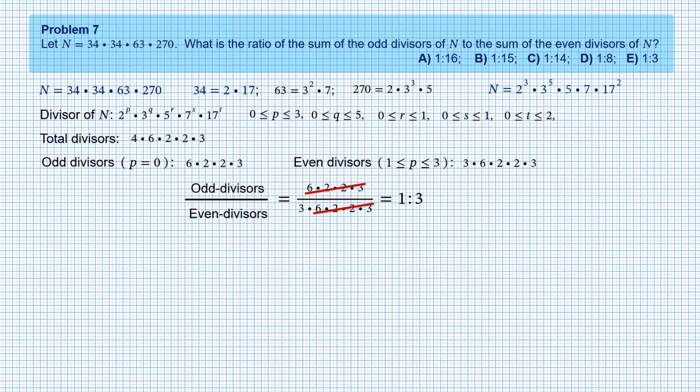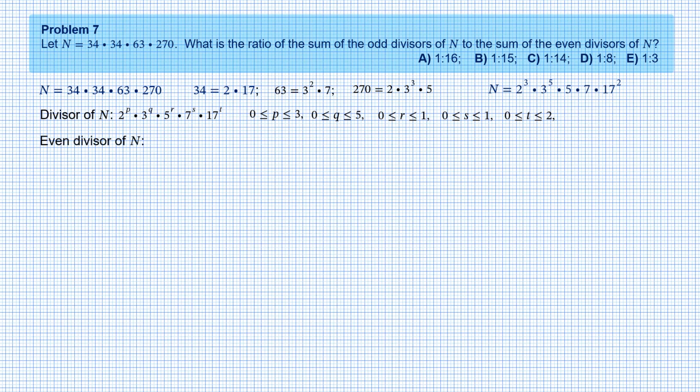It can be observed that there was no need to completely factorize n. The only thing we really used is the power of factor 2. In general, any even number n can be represented as 2 to the power of k times an odd number, where k is a positive integer. In this case, the ratio of the number of odd divisors to the number of even divisors is always 1 to k, while the odd prime factors don't make any difference. So let's wipe out all unnecessary lines and explore the real question.